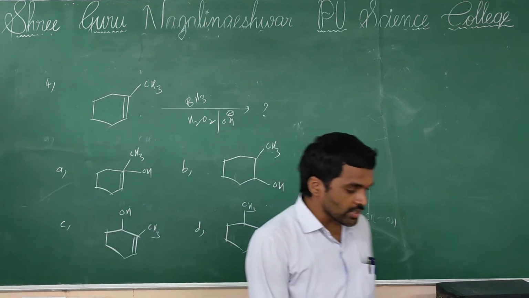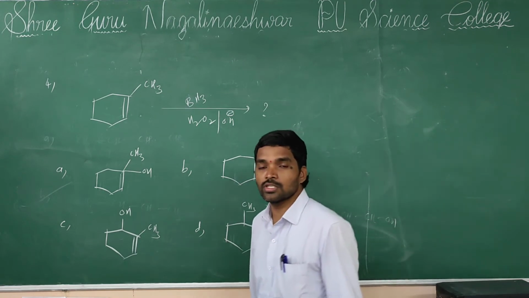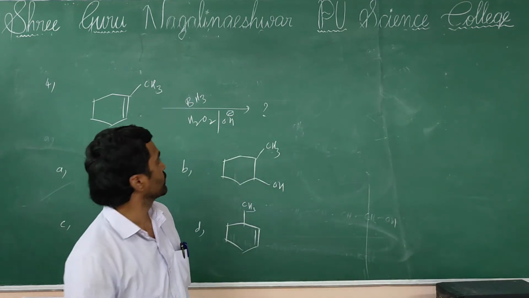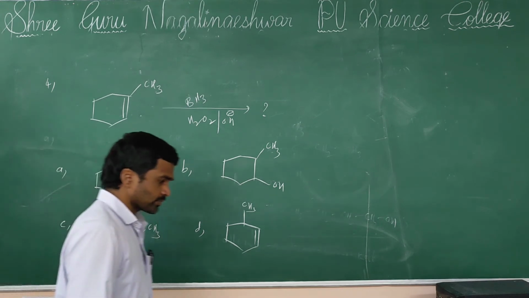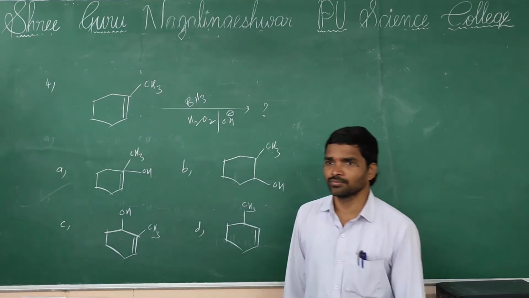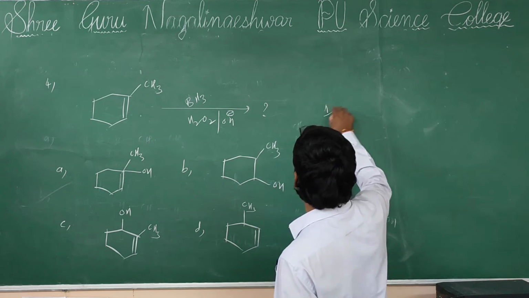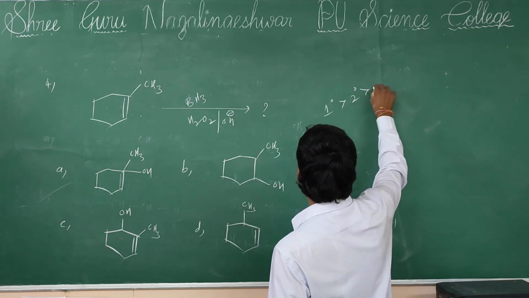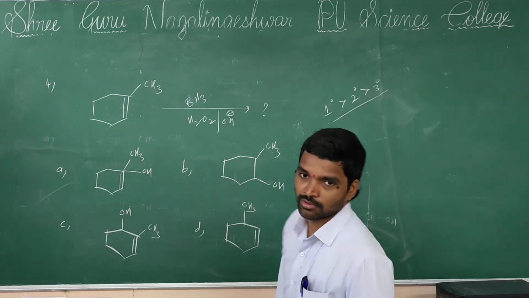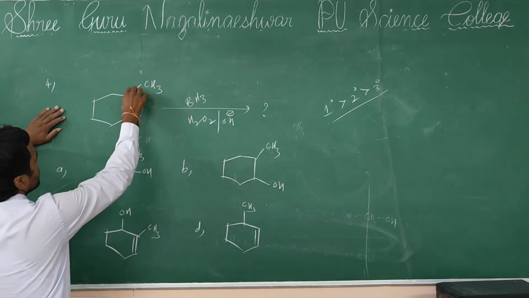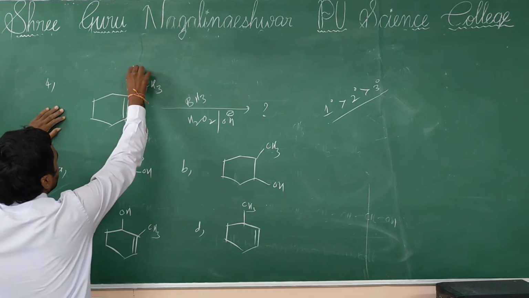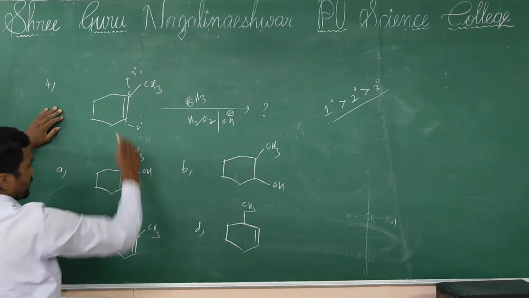So the hydroboration oxidation reaction, I already told you, follows the anti-Markovnikov rule. According to the anti-Markovnikov rule, the least stable alcohol is formed, which means the priority of formation of alcohols is primary, then secondary, then tertiary. Here in the double bond, two carbons are there: this is the tertiary carbon, this is the secondary carbon.